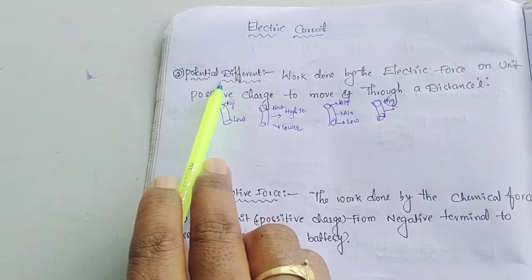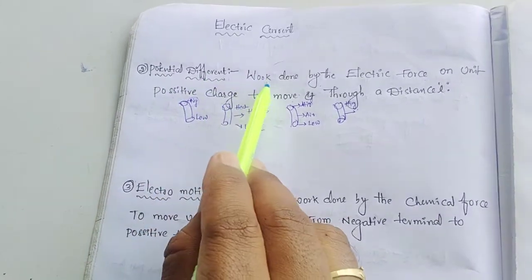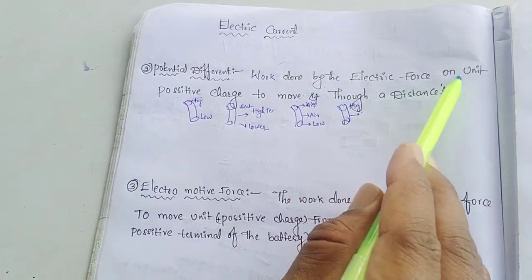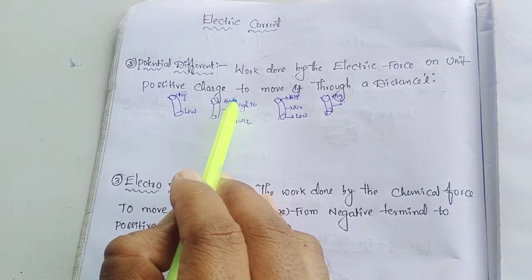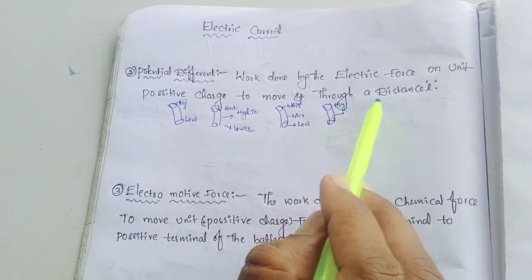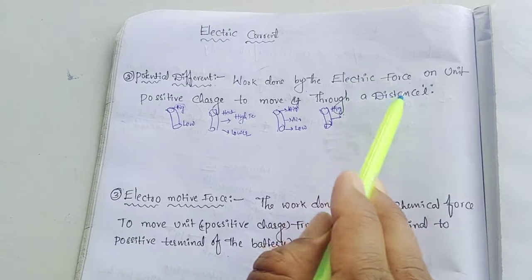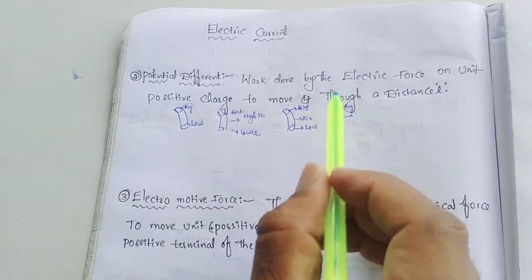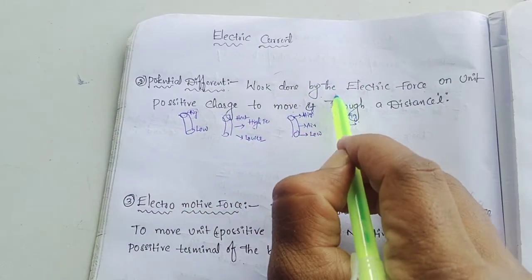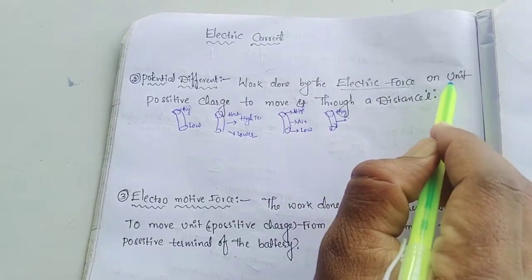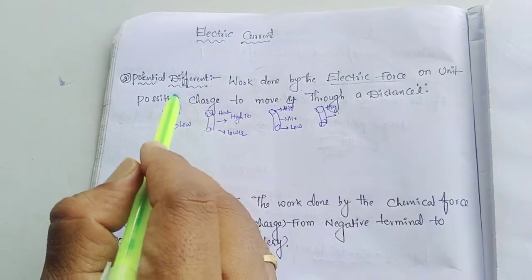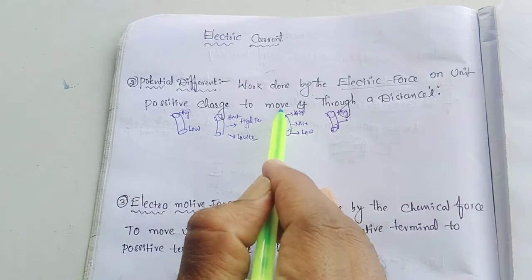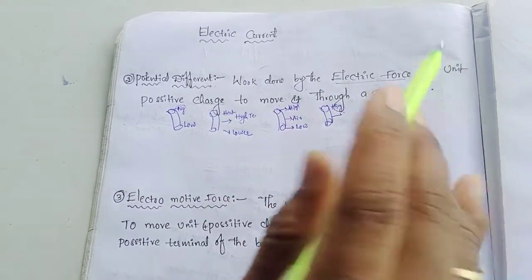According to the definition of potential difference, the work done by the electric force on a unit positive charge to move it through a distance L is called potential difference. So what is that? The work done by the electric force on a unit positive charge to move it through a distance L.